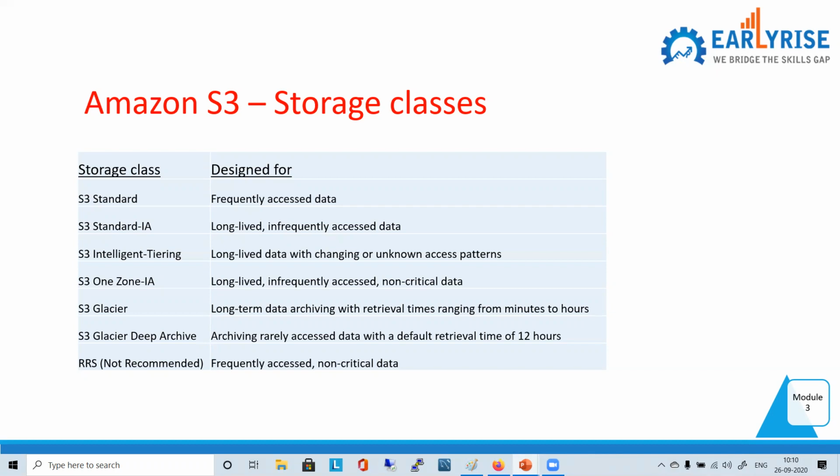So some automation will be there in place, right? Some monitoring will be happening, right? We are not doing anything. We just sleep nicely, and we just put our data in intelligent tiering, and they will be managing whatever data is to be kept in S3 standard, and which data needs to be kept in standard IA, right?